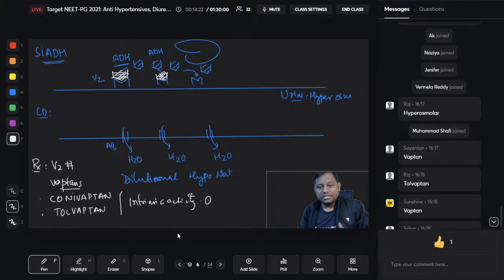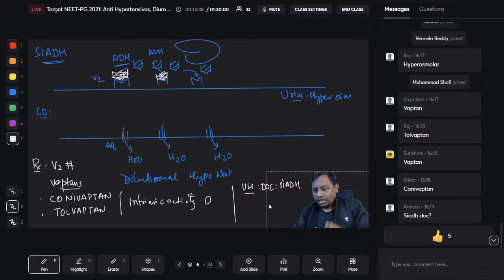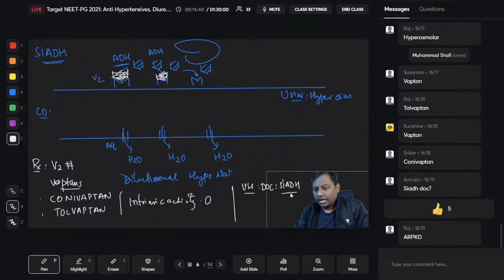Central diabetes insipidus, nephrogenic diabetes insipidus, right? And now I am discussing with you SIADH. This conivaptan, tolvaptan can be used in multiple conditions. One is, it can be used as a drug of choice in a patient with SIADH. Yes, agreed. It can also be used. Yes, Dr. Amrita, this is the drug of choice. This is the drug of choice. I have written it here, drug of choice.